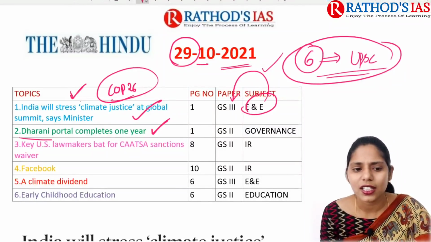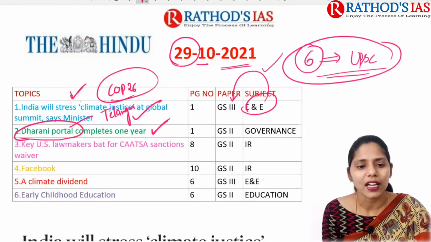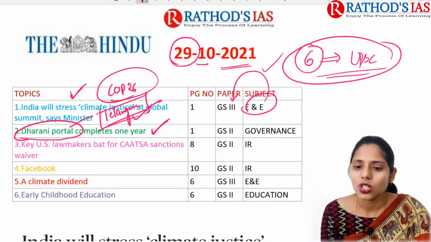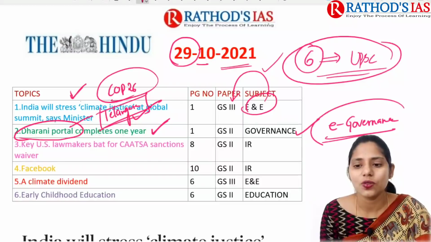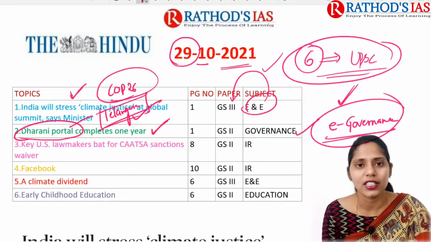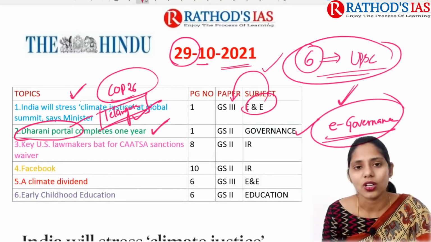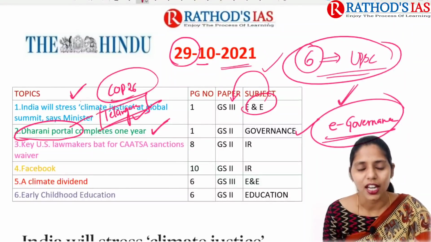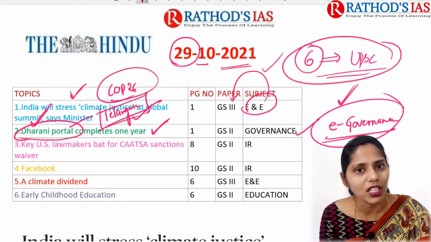Okay, actually this Dharmani portal belongs to the state of Telangana. But why I chose this topic for our discussion: in governance we have a separate topic called e-governance. So in this e-governance, we can add as many examples or case studies as possible. For example, electronic land records in Karnataka, in the state of Telangana. So like that, this Dharmani portal is mainly an example of e-governance.